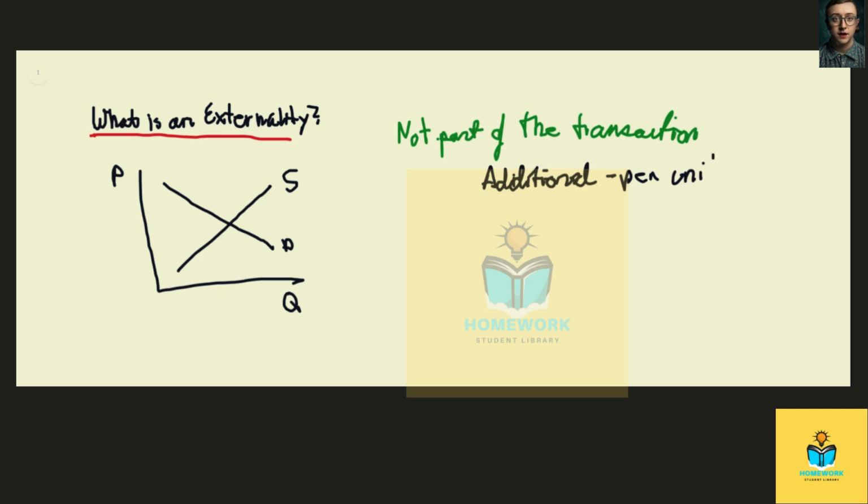Now that's important, and so that additional cost could be represented as an increase in the price of the product. And so this is the supply plus the additional cost. And this shift is called an externality. This is an example of a negative externality, and that's what this chapter will be focusing on.